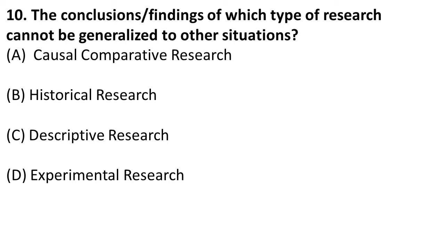Next question is, the conclusion or the findings of which type of research cannot be generalized to other situations. So friends, see, causal or comparative research, okay, you can generalize or you can compare. And descriptive research also, you can use this for other situations. And experimental research, okay, you have a database and you can compare your results. But in historical research you cannot do this. It cannot be generalized to other situations because it has already happened. So the correct answer is historical research. The findings of historical research cannot be generalized to other situations. Remember this. Moving on to the next question.